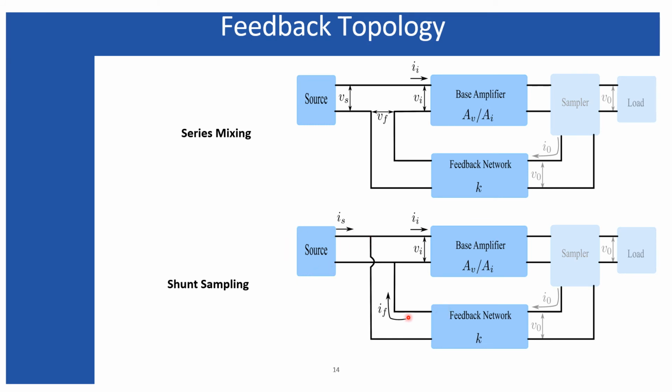Therefore, for shunt mixing, the feedback signal obviously will be a current, and for series mixing, the feedback signal must be a voltage. Since the feedback signal for series mixing must be compared with a similar type of signal, the source signal must be considered as a voltage. And for shunt mixing, since the feedback signal is a current and it should be compared with a similar type of signal, the source signal should be considered as a current.